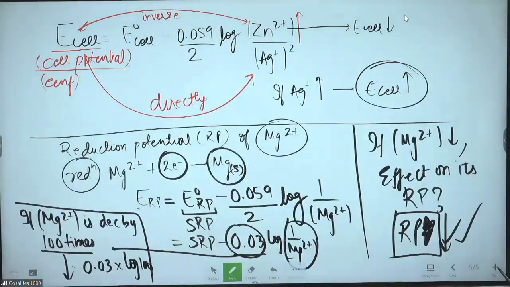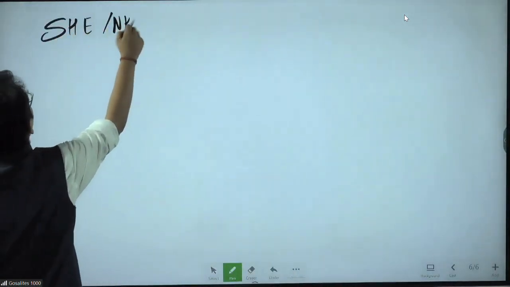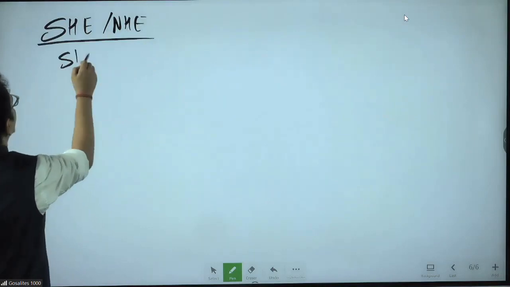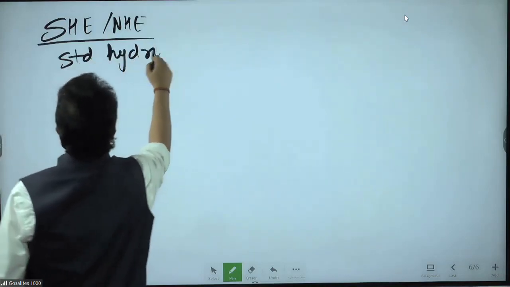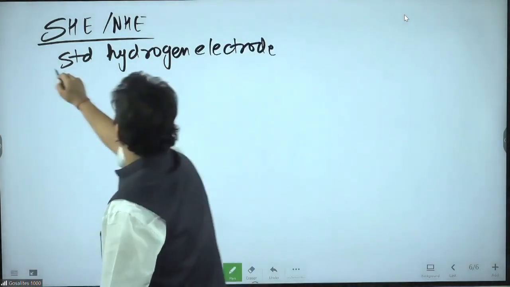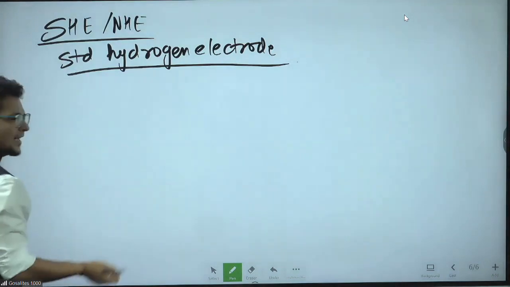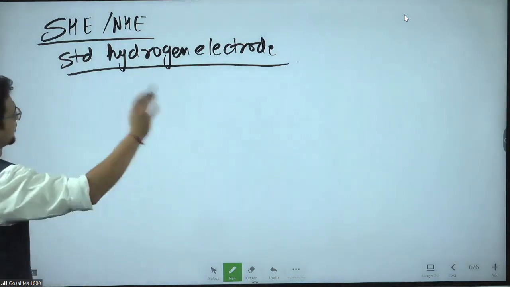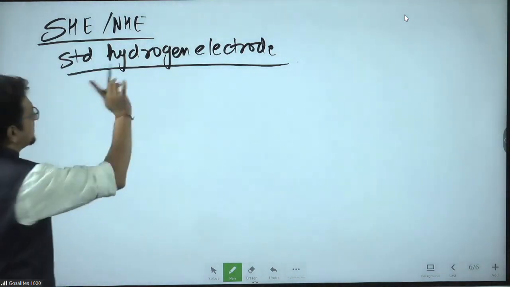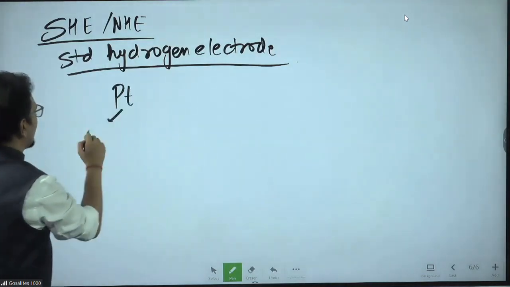There is another very important thing called SHE. Sometimes we call it NHE also. That is the standard hydrogen electrode. So what is the standard hydrogen electrode? I can show you the diagram in the NCERT, you can see it yourself also. I'm not going to the diagram, I'm just telling you what it is. The simple funda is that you will take platinum for adsorption purpose.